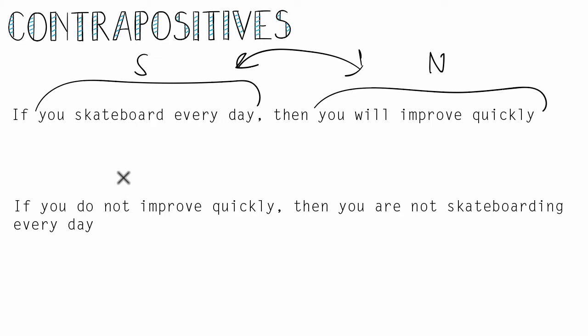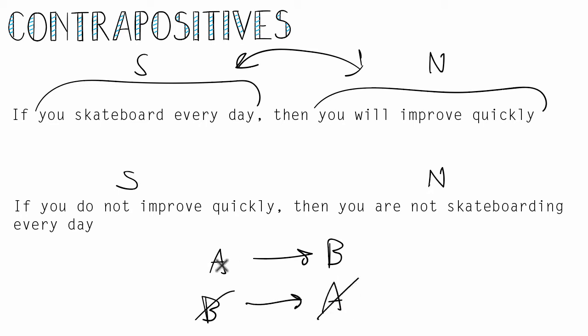Note, of course, I want to be clear that in this new statement, this is still the sufficient condition, right? But it's now a negative condition, and this is now the necessary condition. But what we did was we flipped them around and then negated. So you always flip and negate to make a contrapositive.